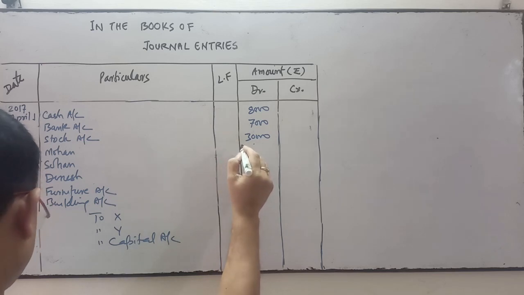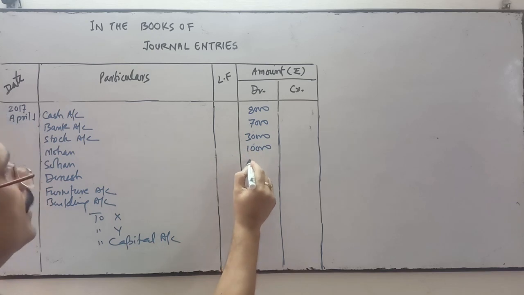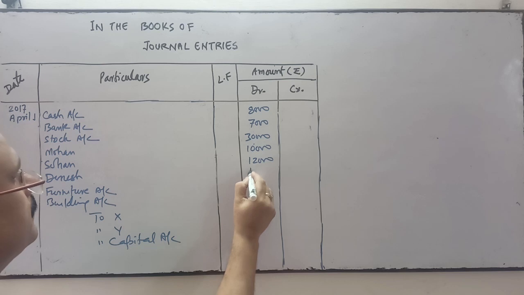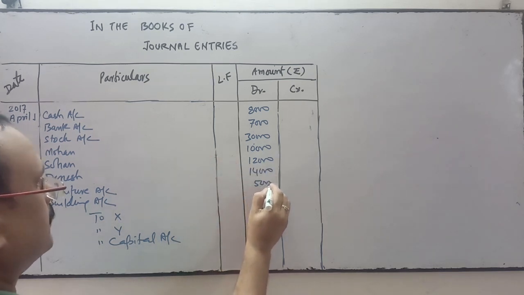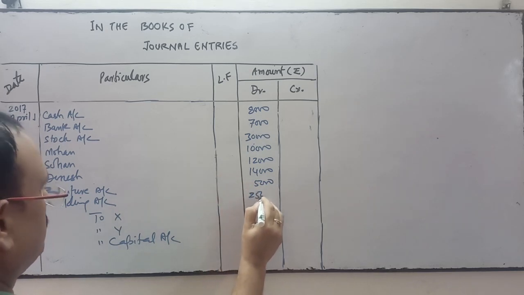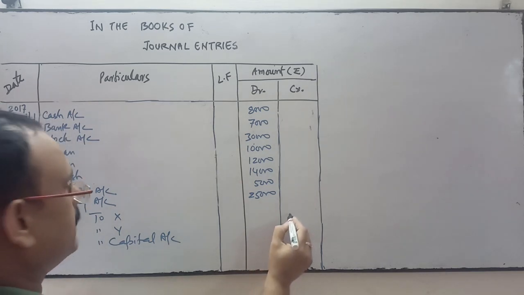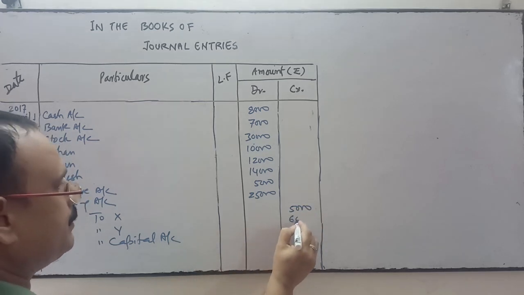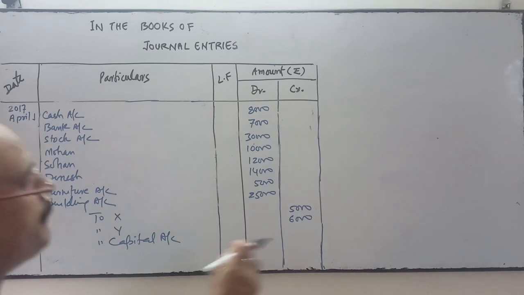Then debtors: Mohan 10,000, Sohan 12,000, Dinesh 14,000, furniture 5,000, building 25,000. Now on the credit side, liabilities: 5,000 in X and 6,000 in Y. So we'll find out the difference.